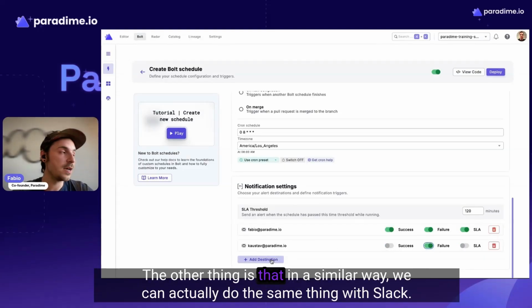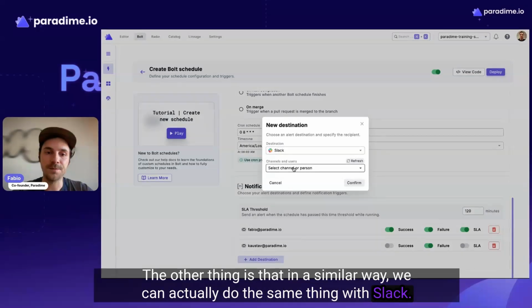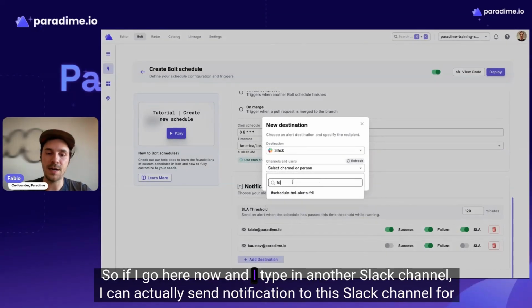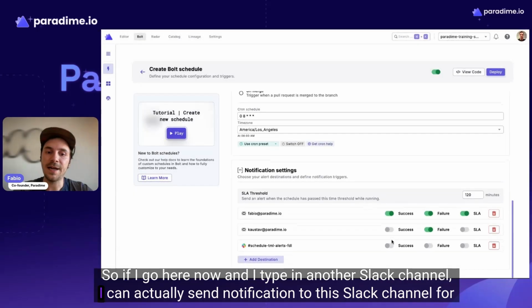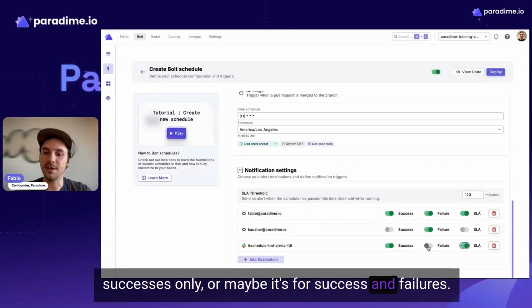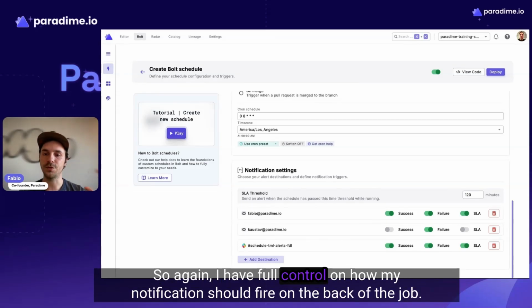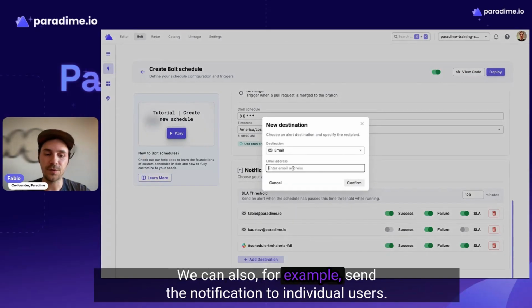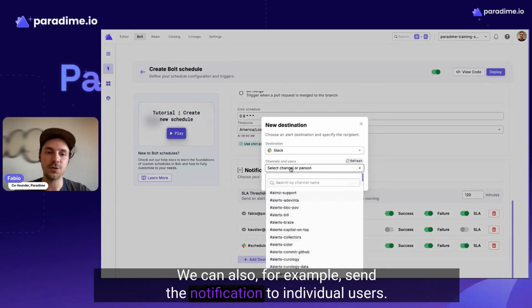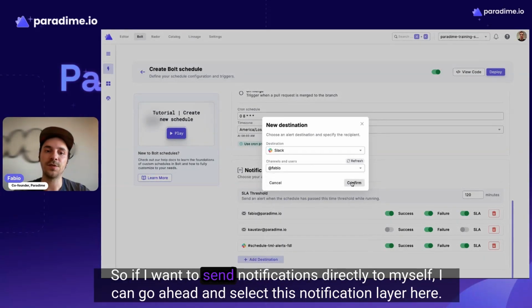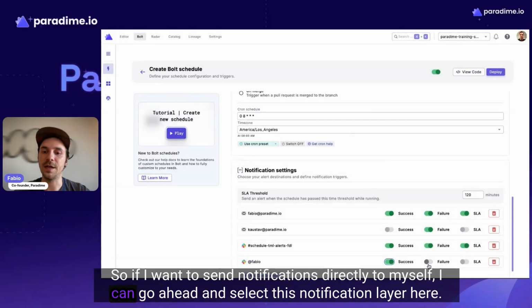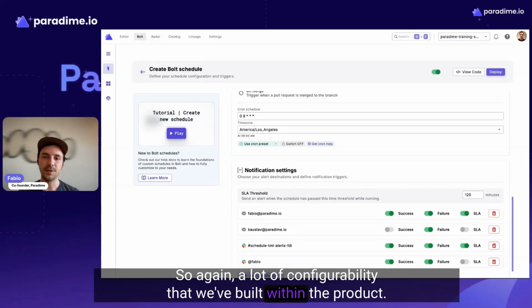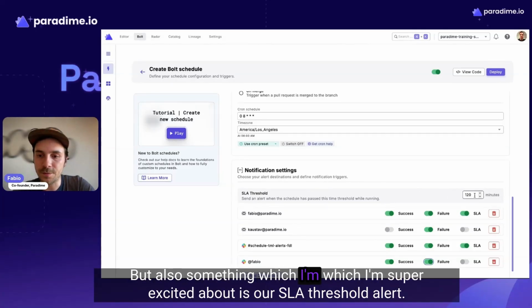In a similar way, we can do the same thing with Slack. If I go here, I can type another Slack channel, and I can send notifications to this Slack channel for success only, or maybe for success and SLA or failure. So again, I have full control on how my notification should fire on the back of a job. We can also, for example, send the notification to an individual user. If I want to send a notification directly to myself, I can select this notification layer here. So again, a lot of configurability that we built within the product.